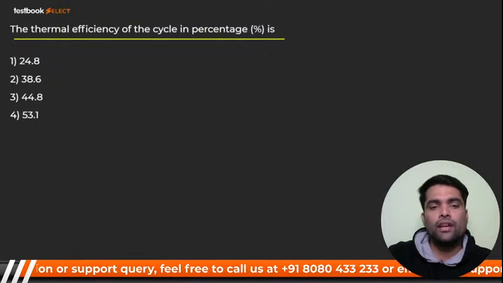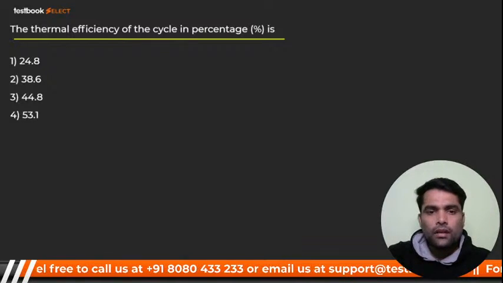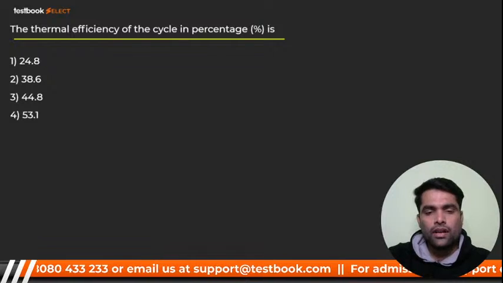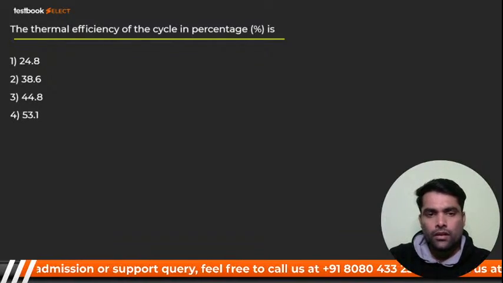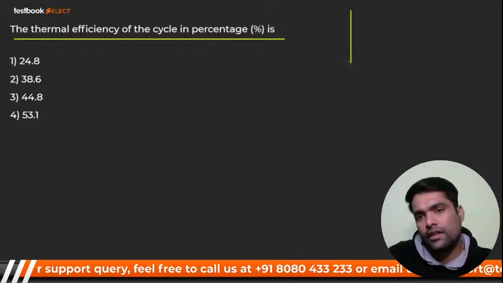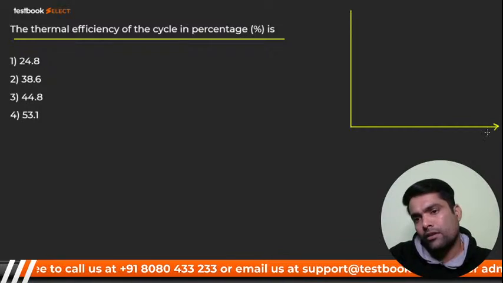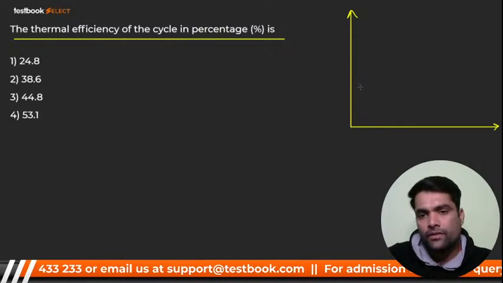So my dear, how can we calculate? It's very easy, it's very simple, right? Yes or no? Okay, so here I calculate, my dear. Let's calculate. So here first let's draw the diagram and then we'll calculate each and everything. Let's calculate. You know the TS diagram of Brayton cycle, but here we have to show the isentropic efficiency as well. So my dear, I'll show the figure, don't worry.